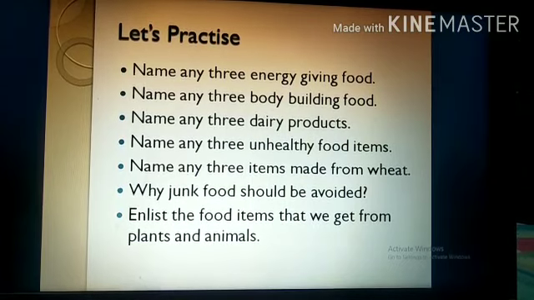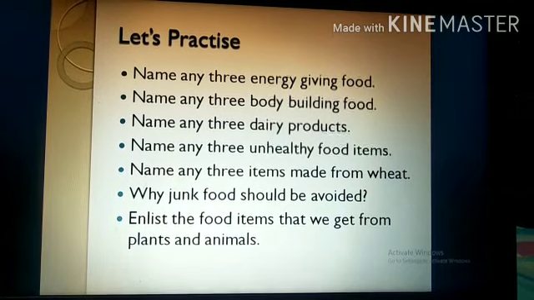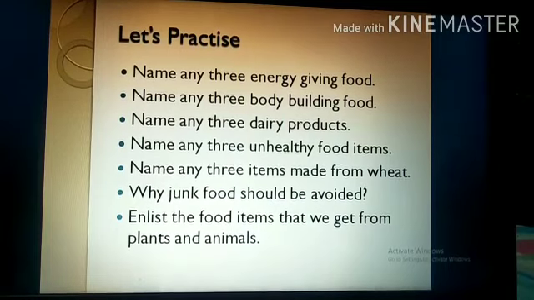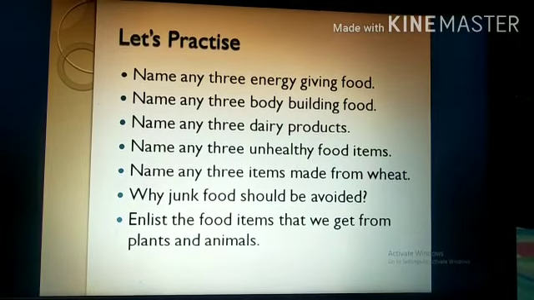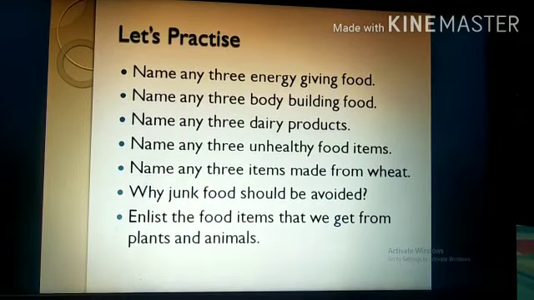Now coming to the 4th one, name any 3 unhealthy food items. I hope it is clear. It is unhealthy means the ones which are not good for your health. Now coming to the next one, name any 3 items that are made from wheat. Now another one, why junk food should be avoided.